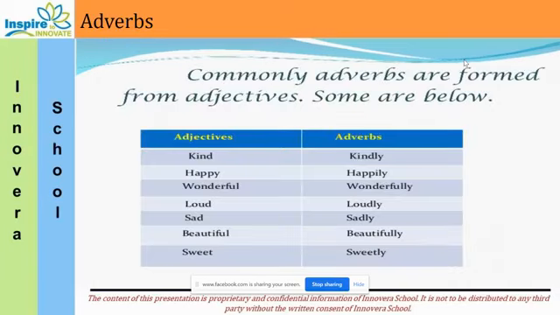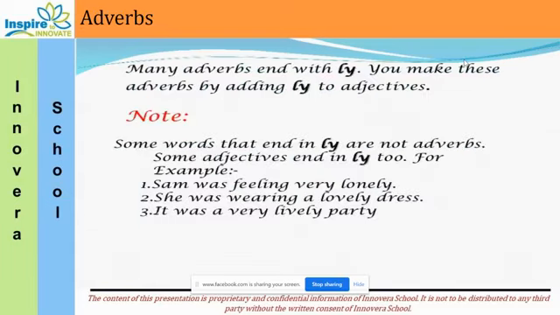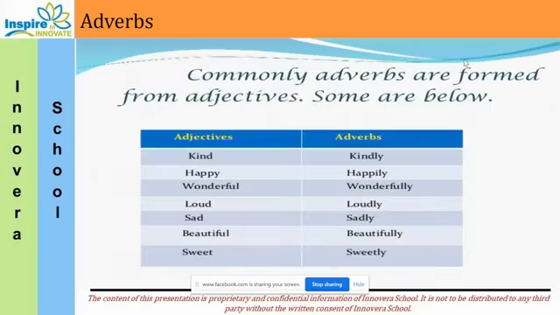Now, commonly, how is an adverb formed? As you can make out from the word adverb, it means it is formed from adjectives. Mostly it is formed from adjectives. Okay. It always modifies a verb also. Now, as I said in the previous slide, mostly an adverb is formed from adjectives, and here you can see a few examples.